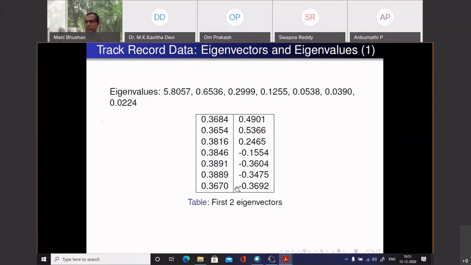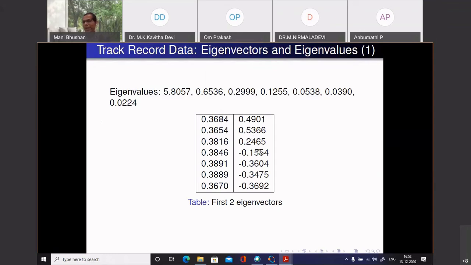What PCA tells us is, I want to rank the countries. So I will say, look at the first principal component. Don't look at performance in 100-meter alone, 200-meter alone, 400-meter alone, and so on. Look at performance in a new artificial race, which I'm calling Y1. How will I define Y1? As 0.3684 into 100-meter timing plus 0.3654 into 200-meter timing, and so on. So I've created a new variable. For every country, I'll create a new time, in that Y1 representation, obtained by using these as the coefficients in that linear combination.